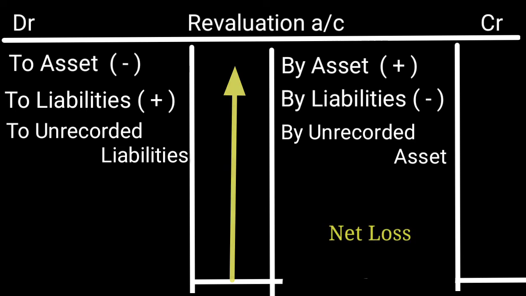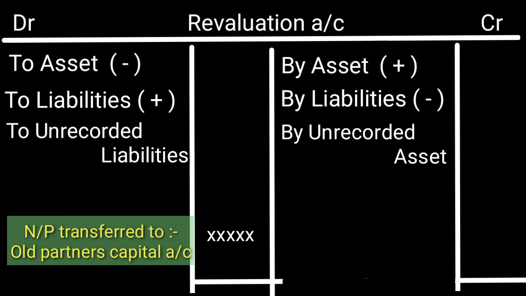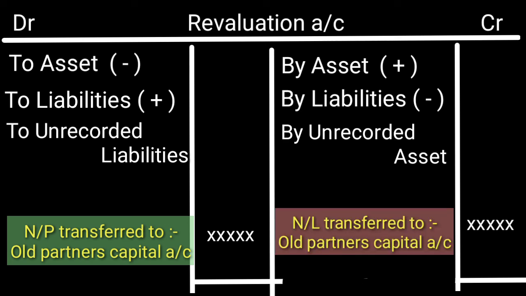If it is profit or loss, this balancing figure, profit or loss, this amount we will transfer to old partner's capital account in the old ratio. If it is profit, we can write net profit transferred to old partner's capital account. Or if it is loss, that time also we can write here net loss transferred to old partner's capital account in the old ratio. Right? Because this profit or loss is related with the old partners only.